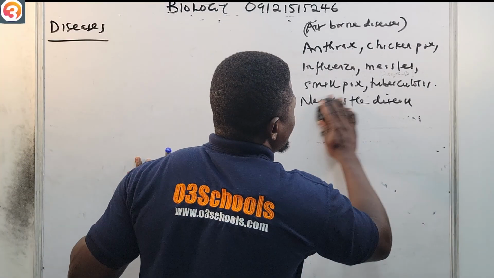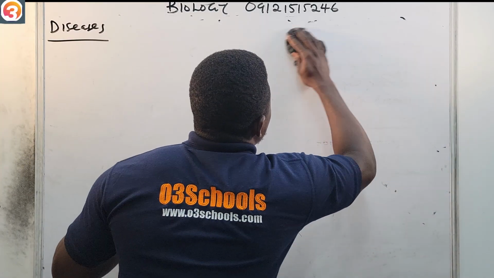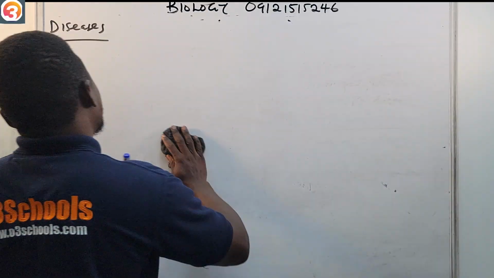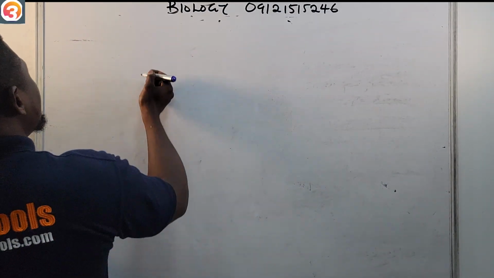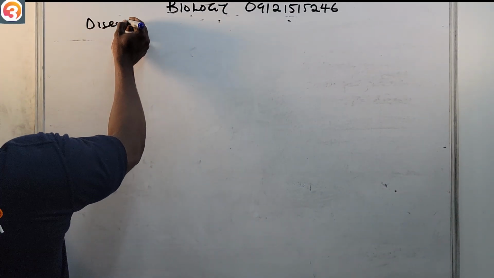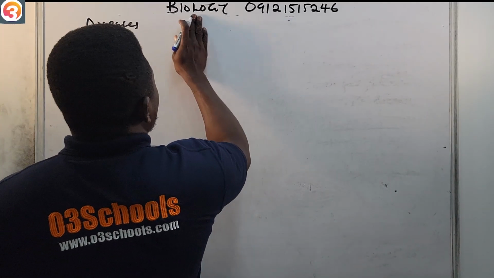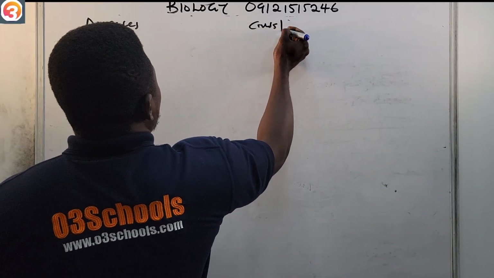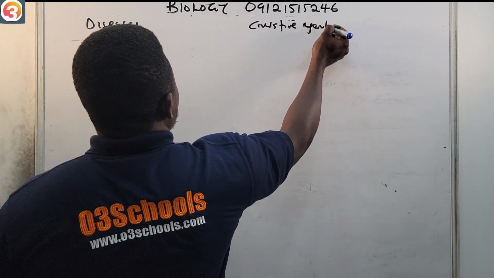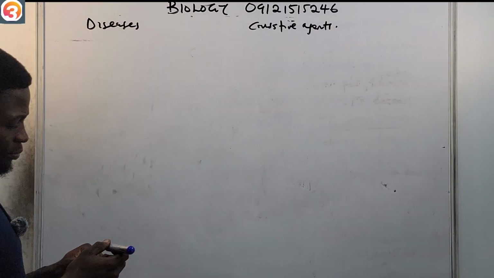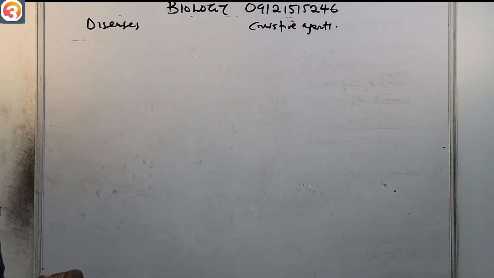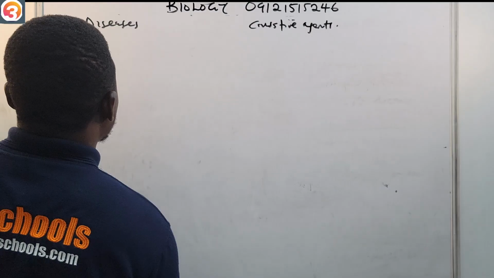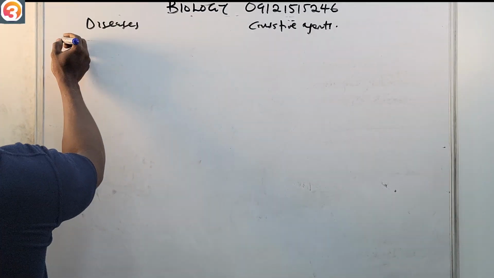Now it is also important to know that we have some diseases, and then we have what causes them. So let's quickly see some of these diseases and their causative agents. Let me say disease is this way, and here, causative agent. Let us begin with number one, poliomyelitis.